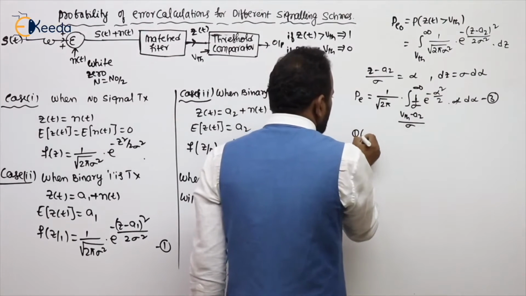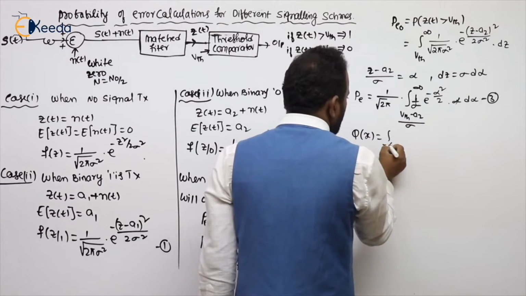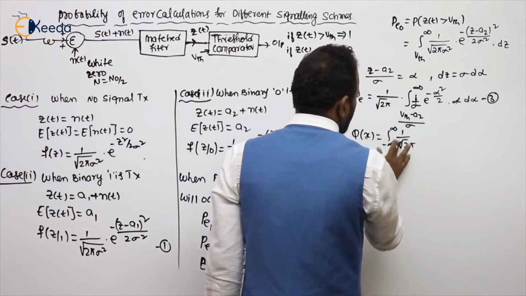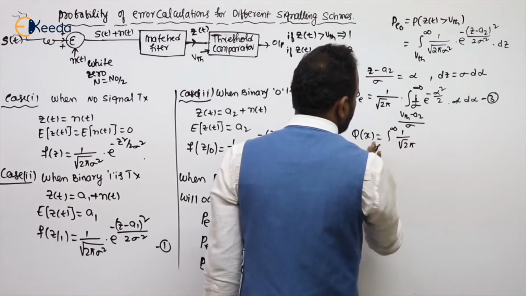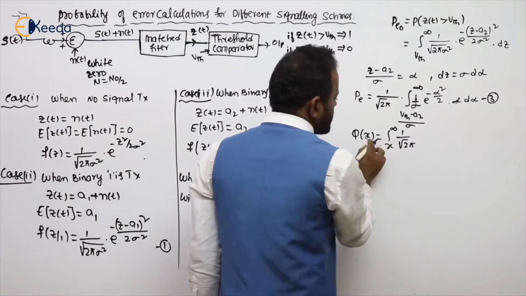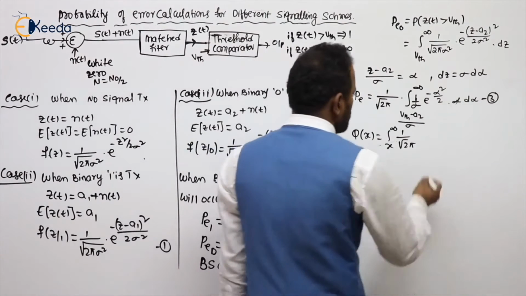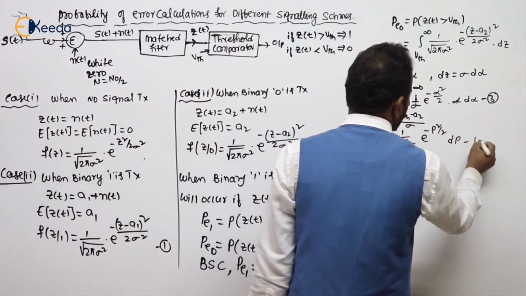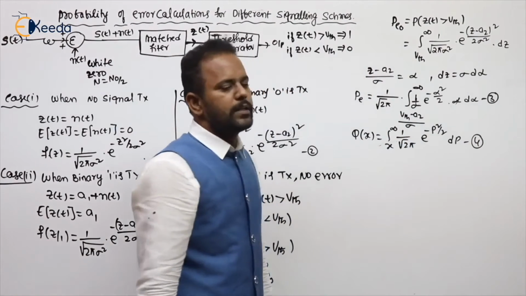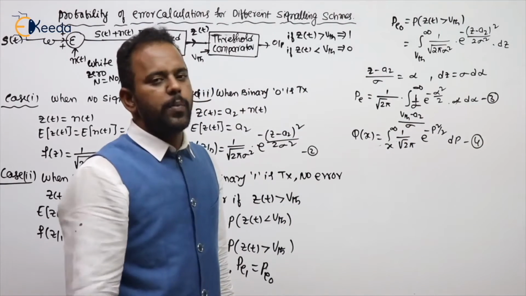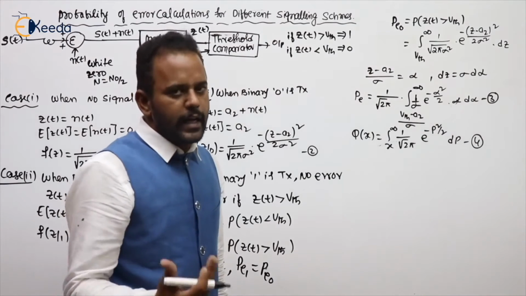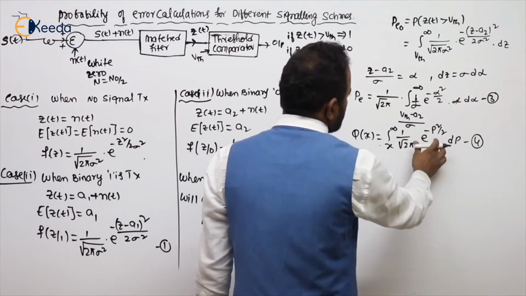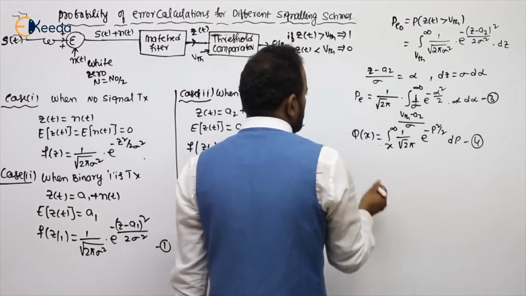Now what is the Q function? Q of x equals the integral from x to infinity. Its argument itself is the lower limit. 1 by root 2 pi into e power minus p square by 2 into dp, with p a dummy variable. Now compare 3 and 4, because we are bringing the probability of error into the Q function. Q function tables are readily available, so we can get the value. If we compare both functions, they are the same.